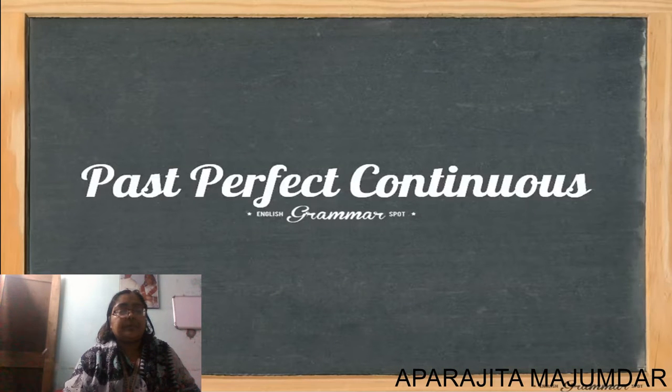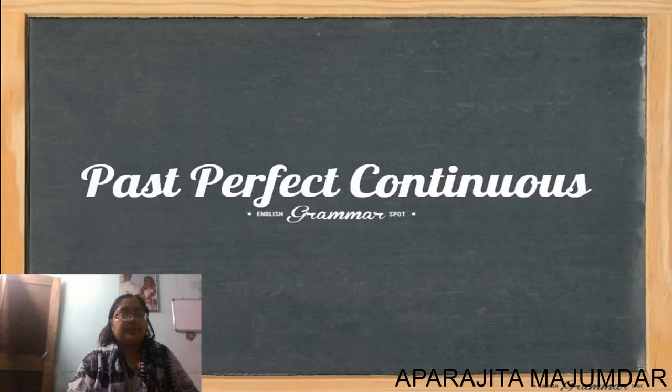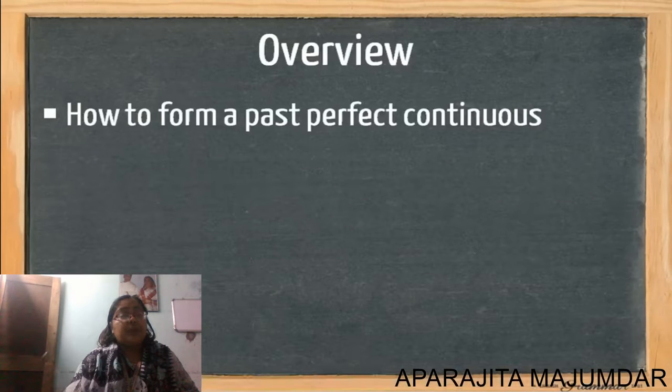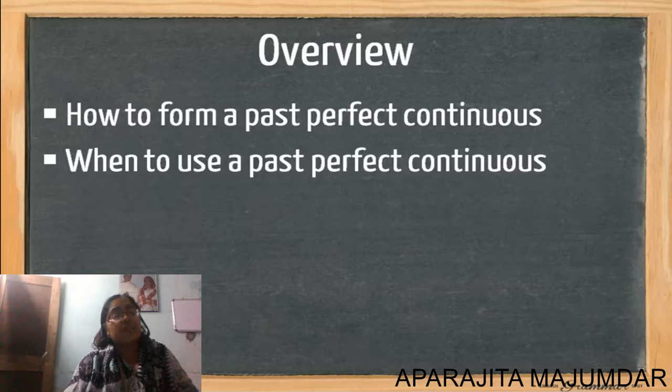Just see here. For an overview, how to form a past perfect continuous and when to use it.